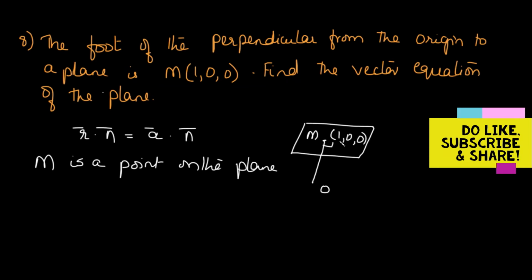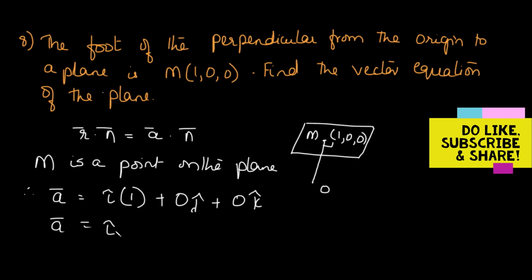M has the coordinates 1, 0, 0. So therefore, in this case, the position vector of M becomes a bar. So a bar becomes i plus 0j plus 0k, so only i into 1 plus 0j plus 0k. We can write it either way. And therefore, a bar is equal to i. So thus we determined a point on the plane.